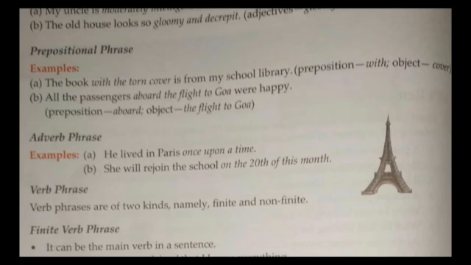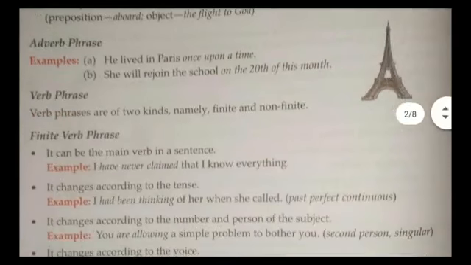Okay, moving on to the adverb phrase. Okay, what is an adverb phrase? Which works as an adverb. Okay, he lived in Paris once upon a time. When? Once upon a time. So when the question will be asked like when, how, why, ऐसा कोई question adverb में आप लोग पूछते हो ना, and how often something, तो अगर ऐसा question पूछा जाए and when it says कि यहाँ से यहाँ तक, अगर वो phrase में आता है, then it is said to be an adverb phrase.